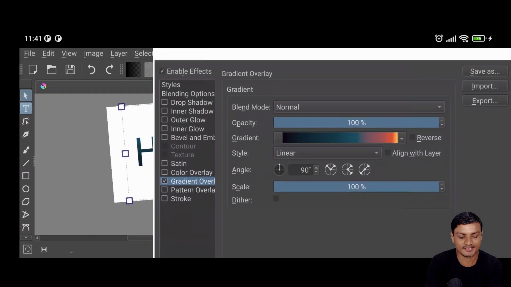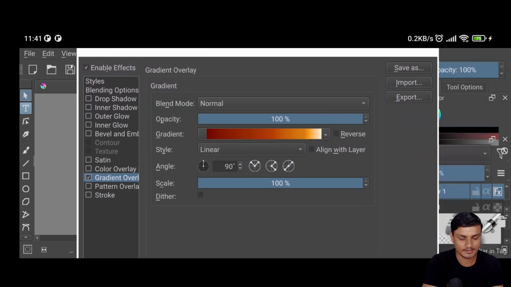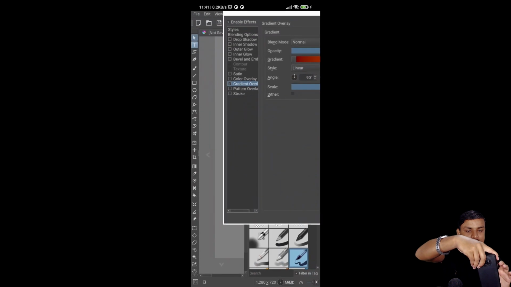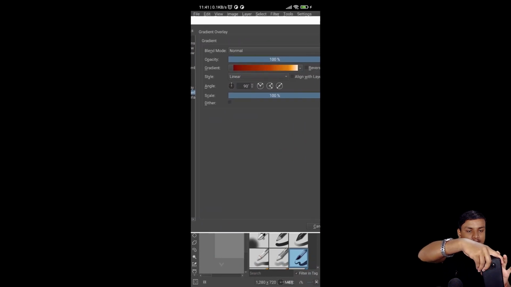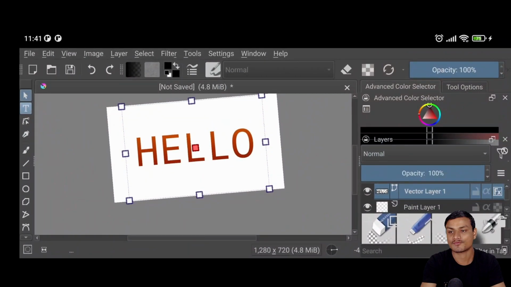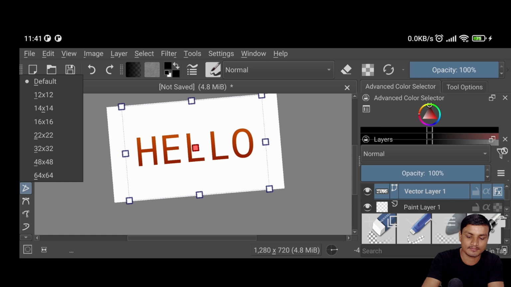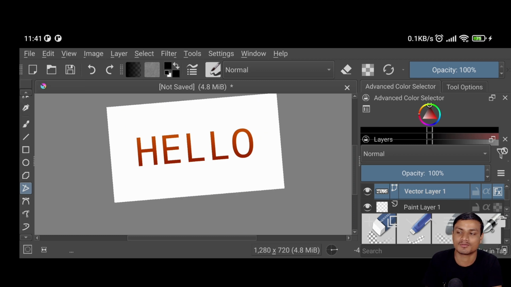Okay, so there we have the gradient. You can also add your own gradient. I just need to find a save button. Come on, OK button. Okay, then we have our gradient. So I know I'm just, you know, playing around with this application, but they do have many tools here, like a pen tool, whatever you expect, like from Photoshop.